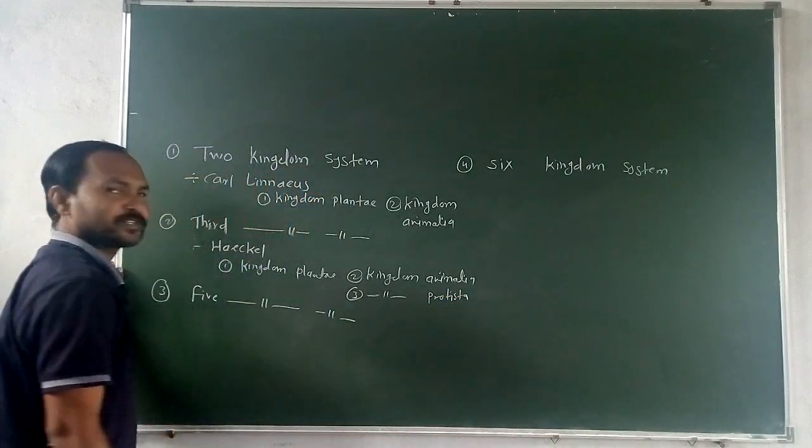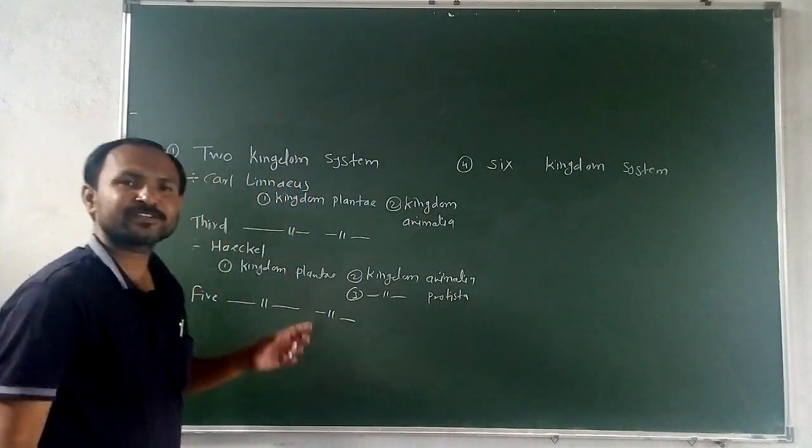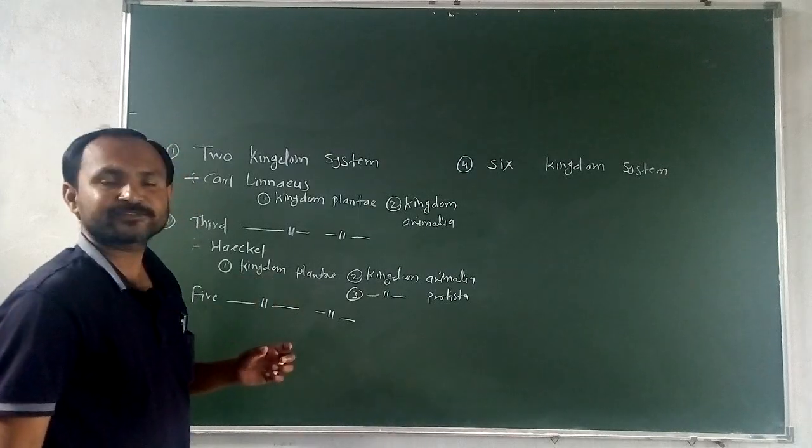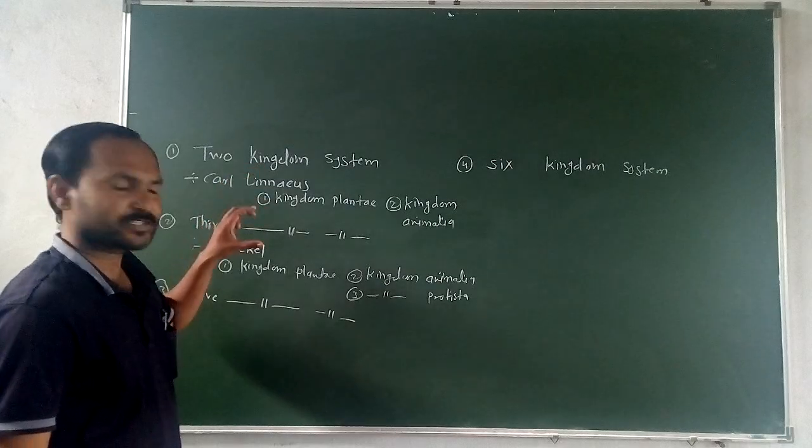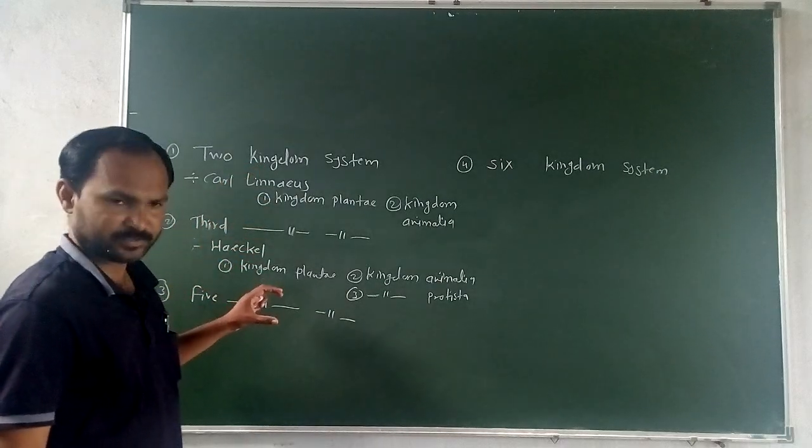This is the three kingdom system. But again, in this system there is no involvement of the fungi, so this system is also insufficient. The two kingdom system is insufficient, the three kingdom system is insufficient.